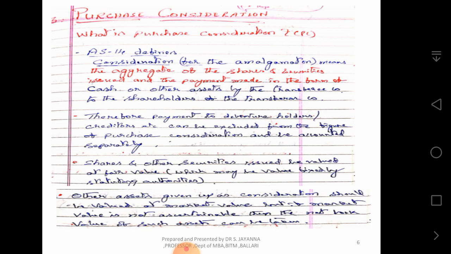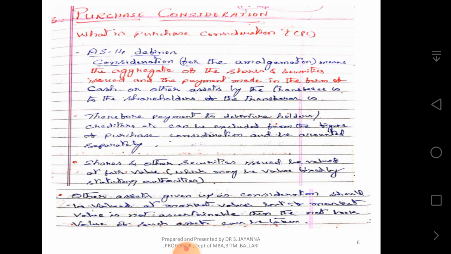Any payment made towards debentures and any payment made to creditors should not be brought under the purchase consideration. They should be treated separately. Okay? Only shares and other securities, it means preference shares, equity shares, like that. Only such things are to be taken for purchase consideration.